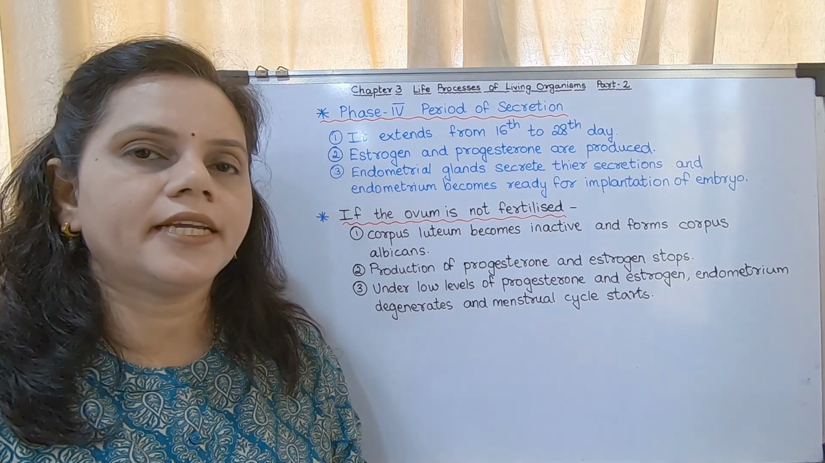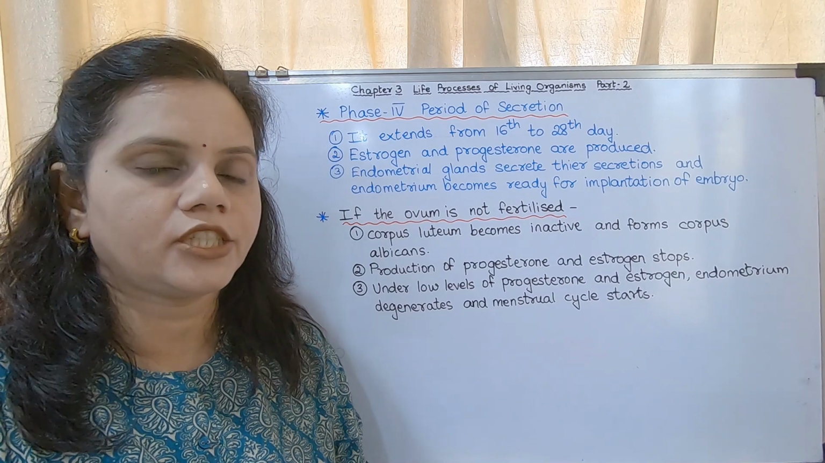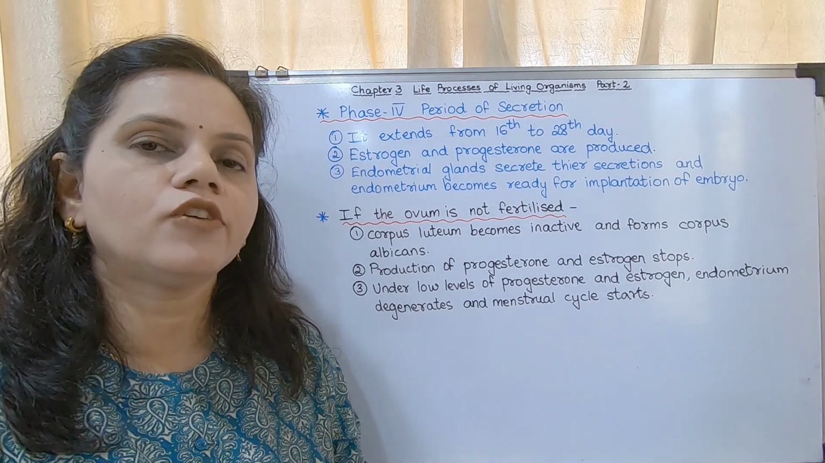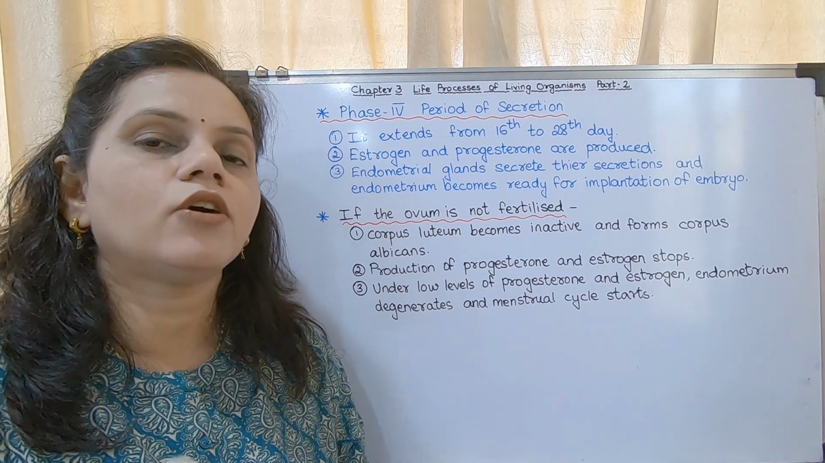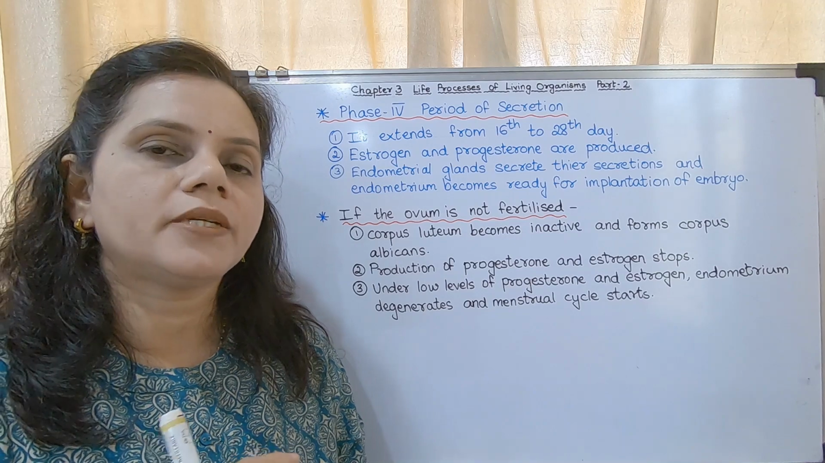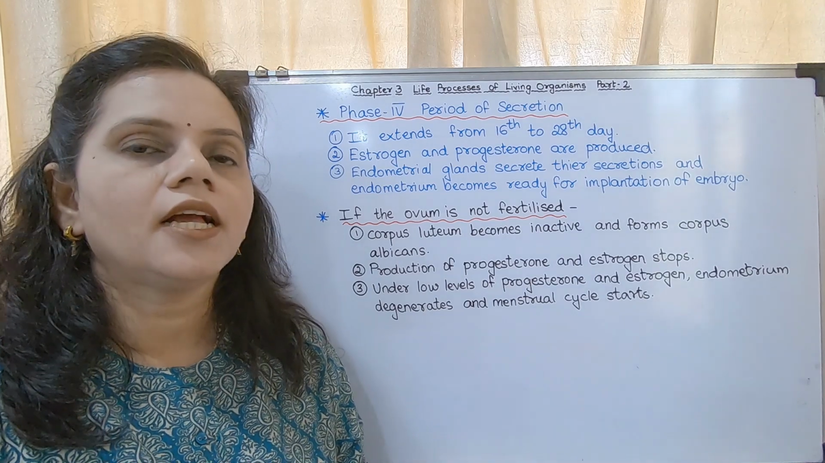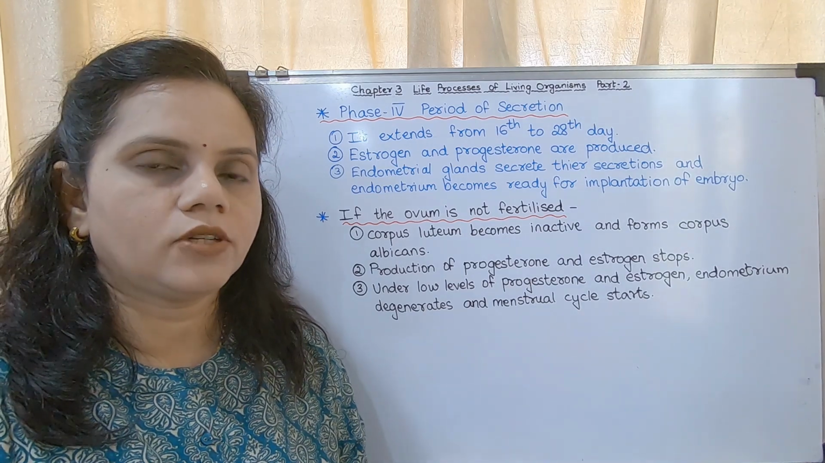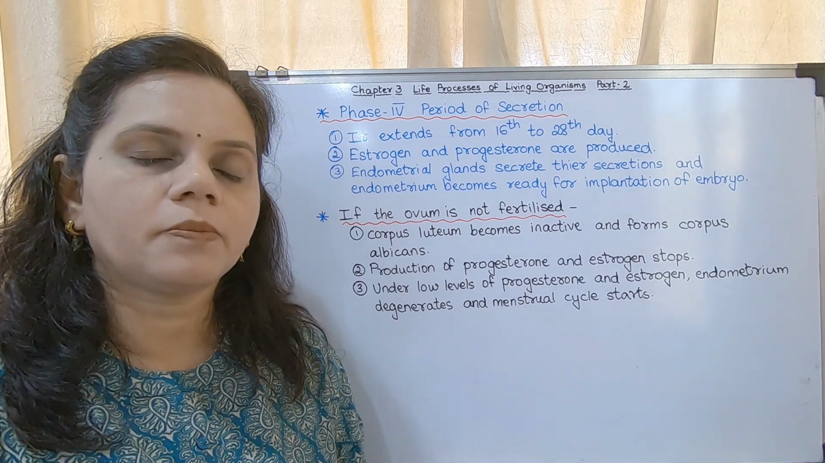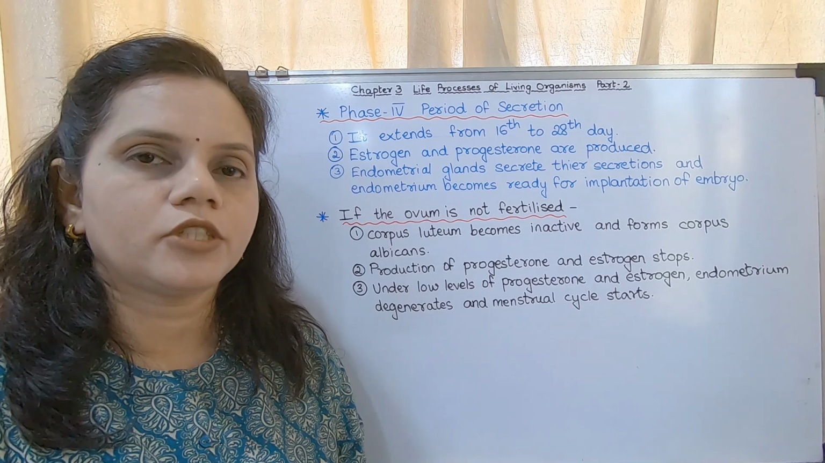From the 5th to 13th day it is the period of regeneration of the endometrium. The 14th to 15th day is the period of ovulation. That means the ovum is getting out into the funnel and coming out of the follicle. That part of the follicle gets converted into corpus luteum. The corpus luteum produces progesterone.